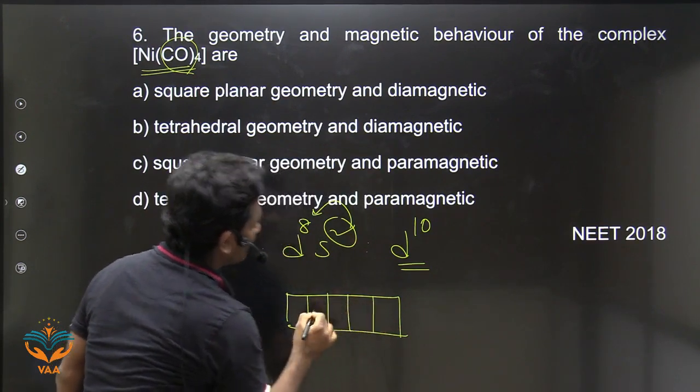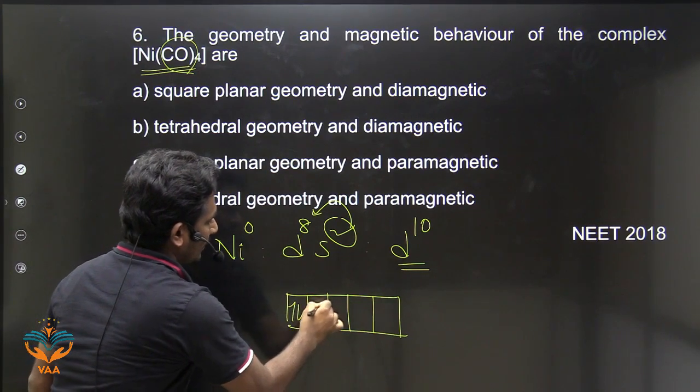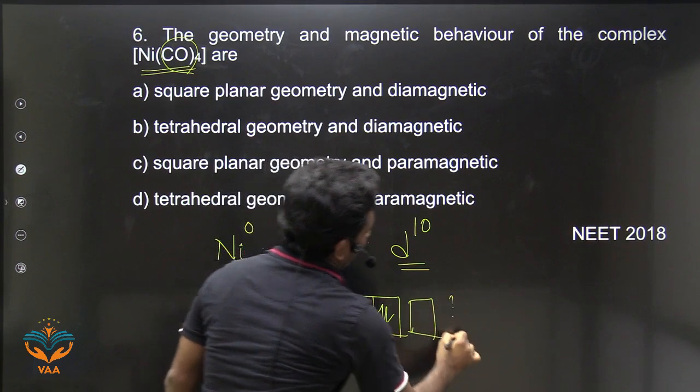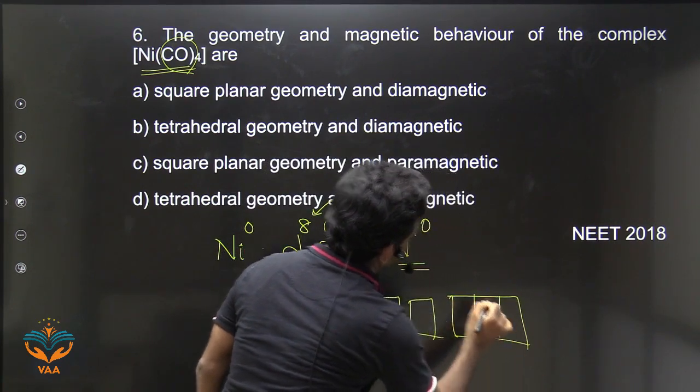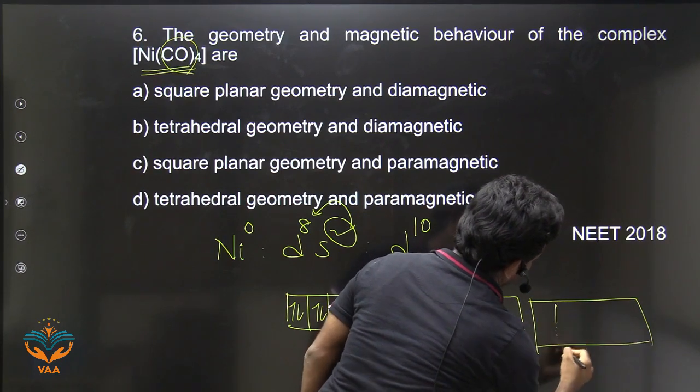There are 5 d orbitals. Arrange these 10 electrons in these 5 d orbitals, 2 in each. The s orbital is vacant, and the p orbitals are also vacant.